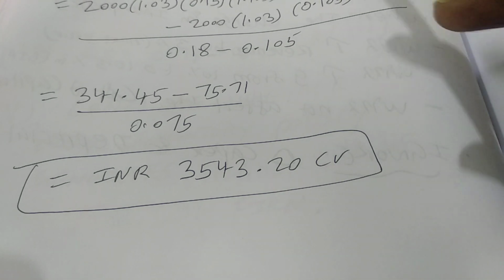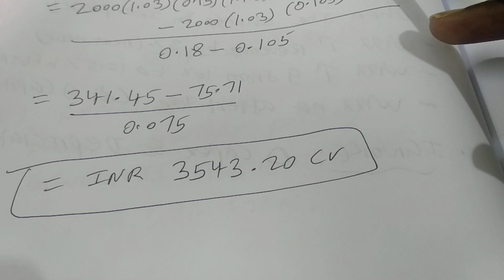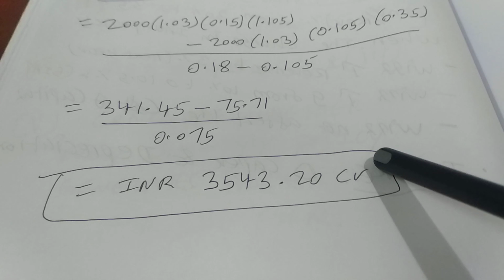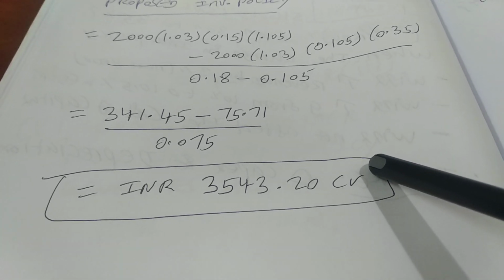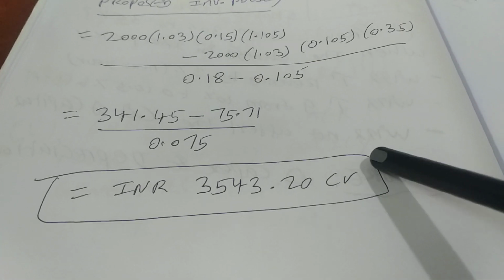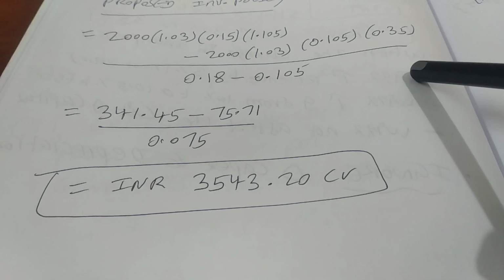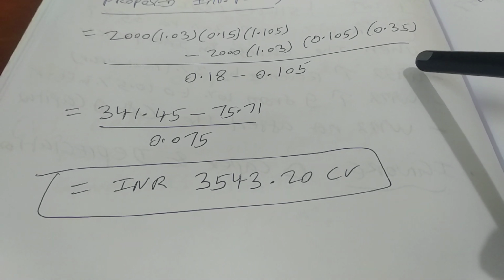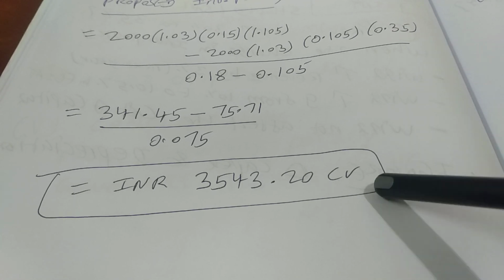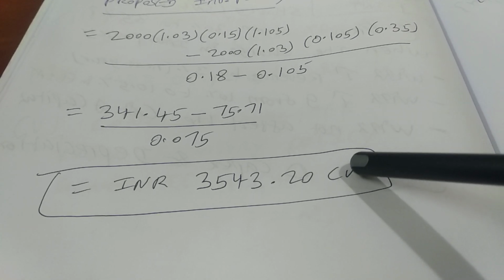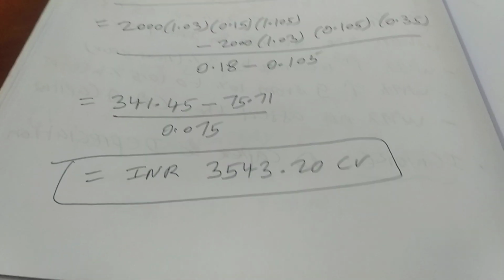Is it going up compared to the earlier number, Lalit? Yes, it is going up. So that means should we conclude the company's decision of going for increasing its inventory ratio from 30% to 35% as a percent of revenue is reaping higher firm value? Can we do that? What do you think, Siksha?